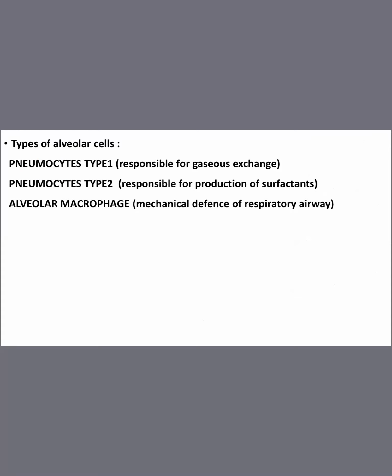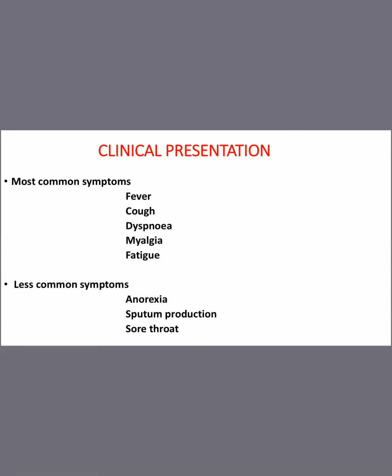Now coming to the clinical presentation, we know that fever. How come? Fever, because the inflammatory mediators will go to the CNS and stimulate the hypothalamus to secrete prostaglandins. The prostaglandins will reset our temperature, so we start to develop fever.